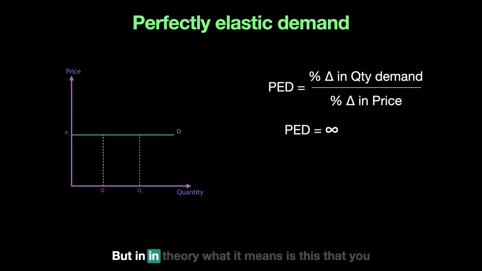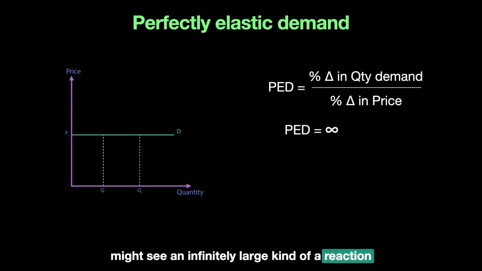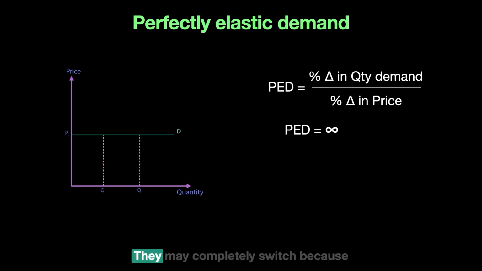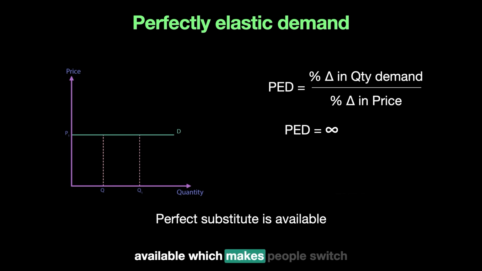But in theory, what it means is that you might see an infinitely large reaction from consumers if you change the price. They may completely switch because such a good has a perfect substitute available, which makes people switch very easily if the price is any different than the market going price.